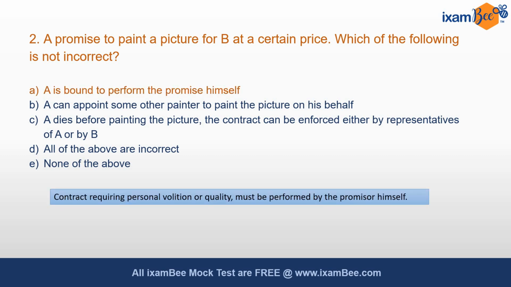Why? Because a contract which requires personal volition or quality must be performed by the promisor himself. And here, since we are talking about a personal quality, the skill of painting by A, it is based on the personal quality and personal skill of the person, hence he is bound to perform the promise himself.